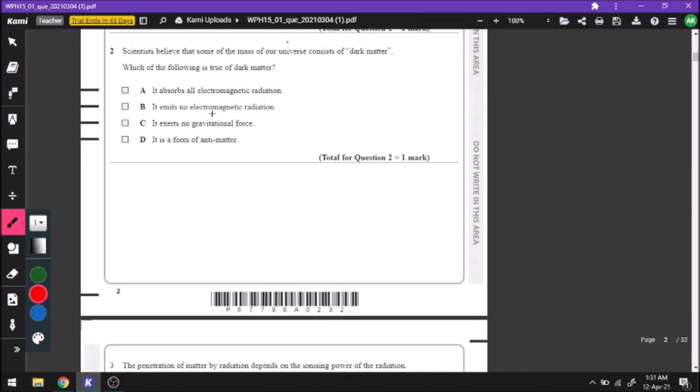B, it emits no electromagnetic radiation. Okay, this is true. So this could be an answer. C, it exerts no gravitational force. No, that is wrong because we calculate their existence by calculating the gravitational force. So they do exert gravitational force. D, it is a form of antimatter. We don't know what dark matter is, so we can't say that it is antimatter. So that leaves us with B only.